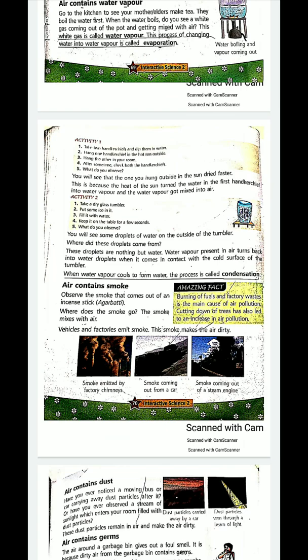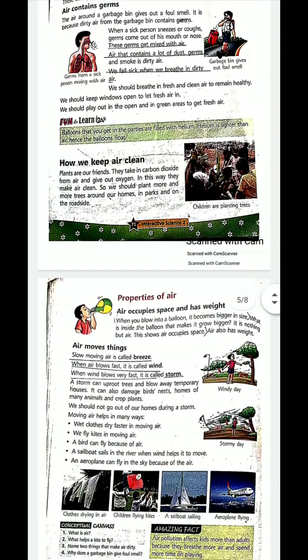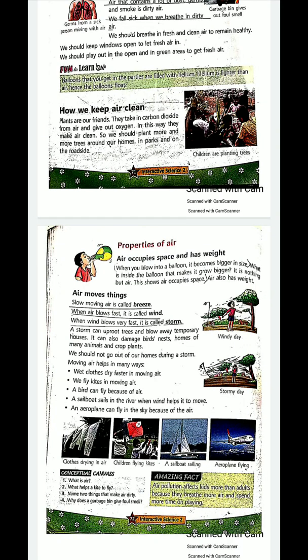Then you have another word on the next page, that is on the last page of the chapter. Occupies, O-C-C-U-P-I-E-S, occupies. Breeze, B-R-E-E-Z-E, breeze. Storm, S-T-O-R-M, storm. Uproot, U-P-R-O-O-T, uproot. Temporary, T-E-M-P-O-R-A-R-Y, temporary.